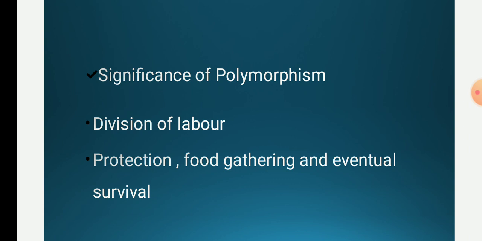Division of function among diversified individuals and the subsequent modifications result in an initial simple organization and the lack of organ specialization. Thus polymorphism gave the colonies a competitive edge in protection and food gathering and eventually survival of the colony. So this is the significance of polymorphism.